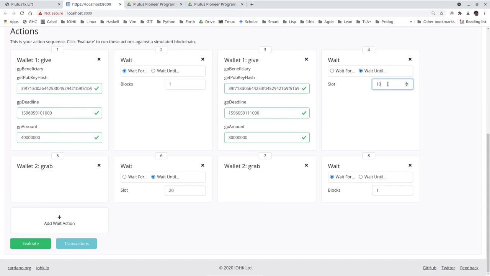Then I wait until slot 10 and wallet 2 does a grab, so it should be able to grab the first gift but not yet the second. Then I wait until slot 20 and wallet 2 grabs again and now should be able to retrieve this gift as well. And I wait for one more block.